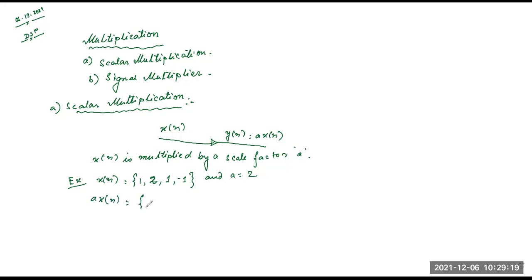That will be 2, 4, 2, minus 2. Okay, so that is scalar multiplication. Next is the signal multiplier.